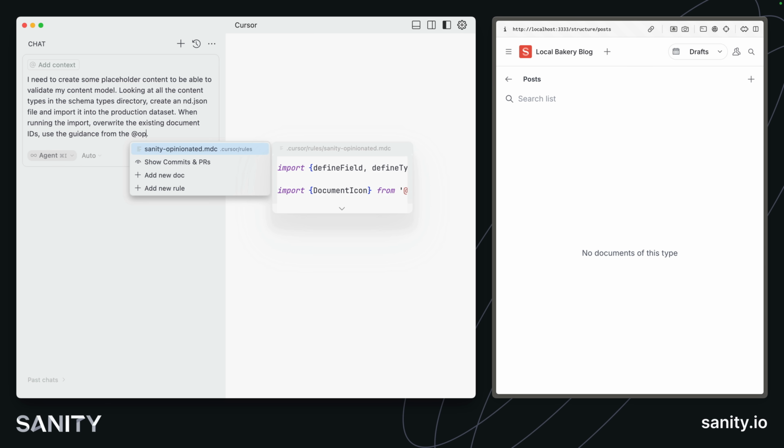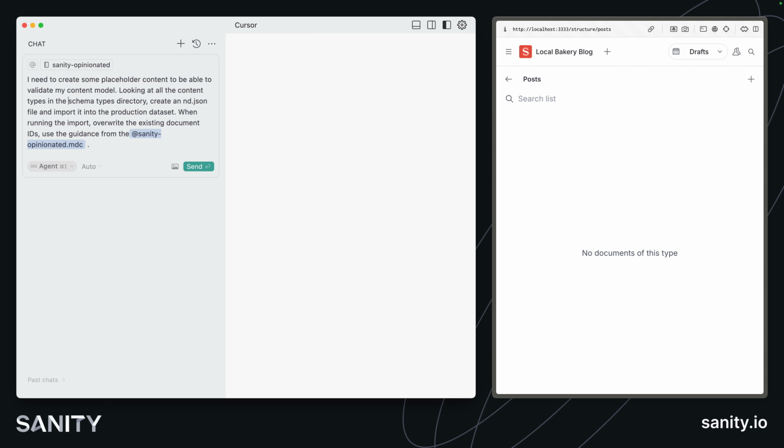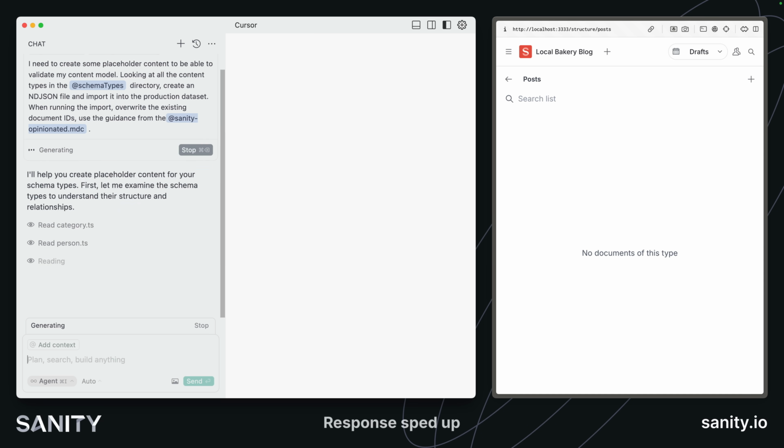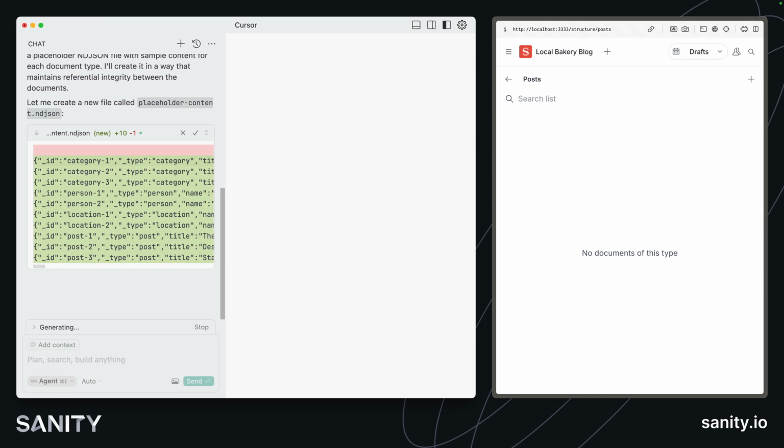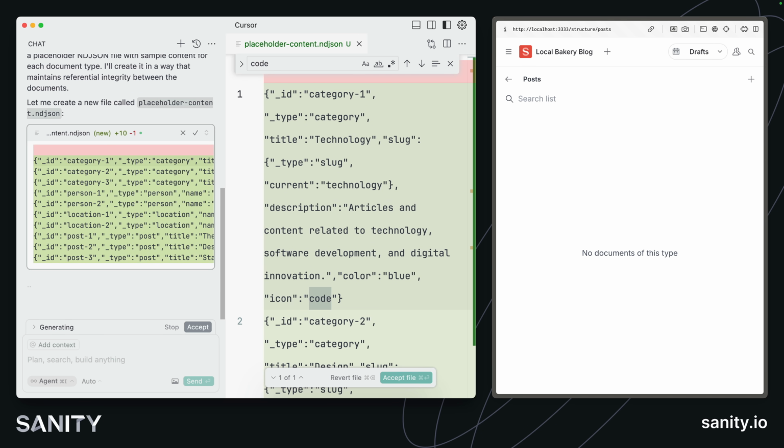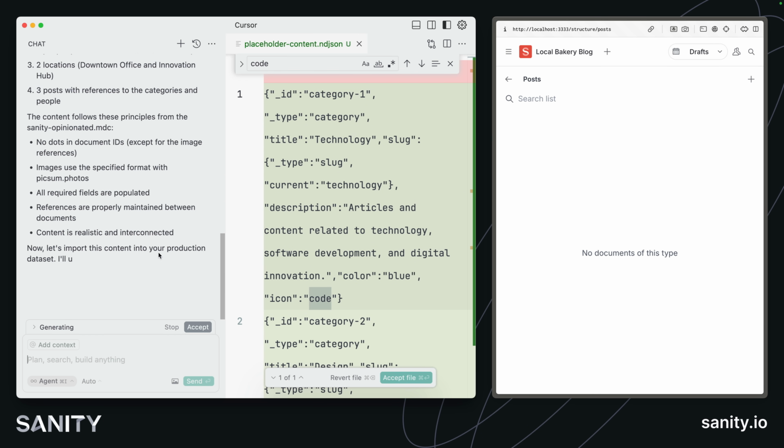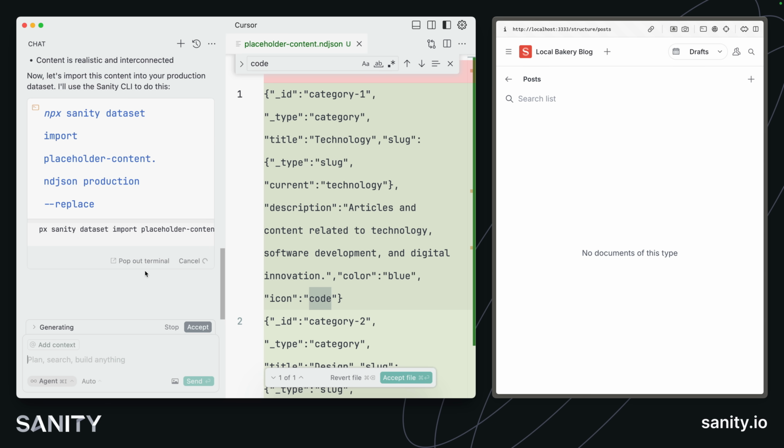Now update some of these references. It's the opinionated rules. It's the schema types directory. And this is an actually ND.json file, which is a format that it should understand. We can see the model is now creating our placeholder content.nd.json file and should give us a command to import it.